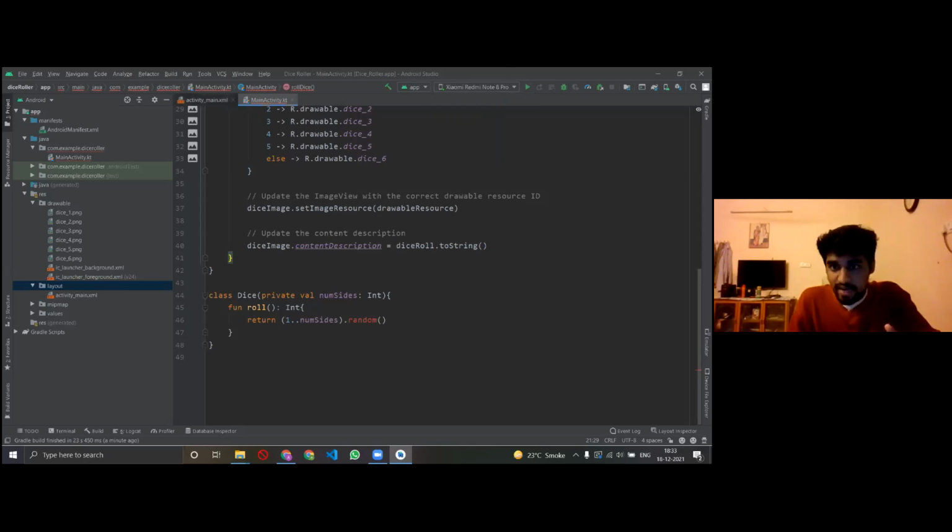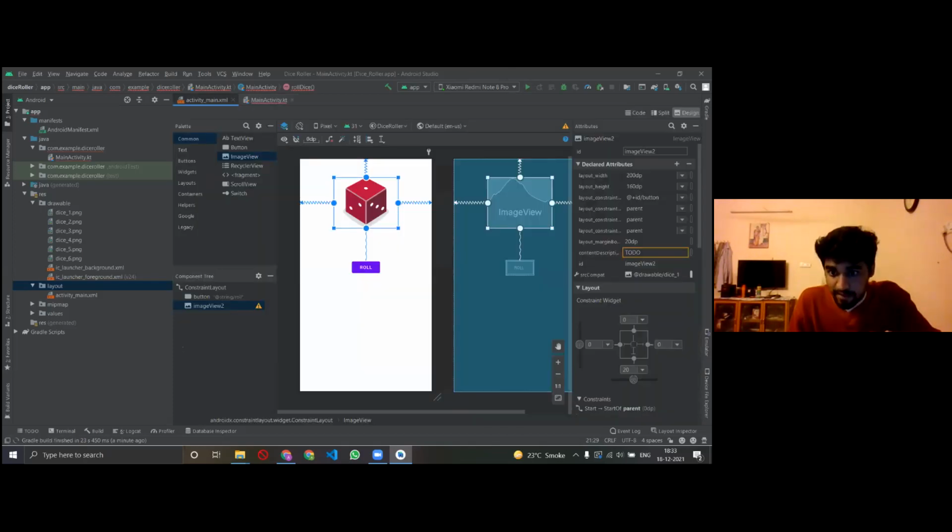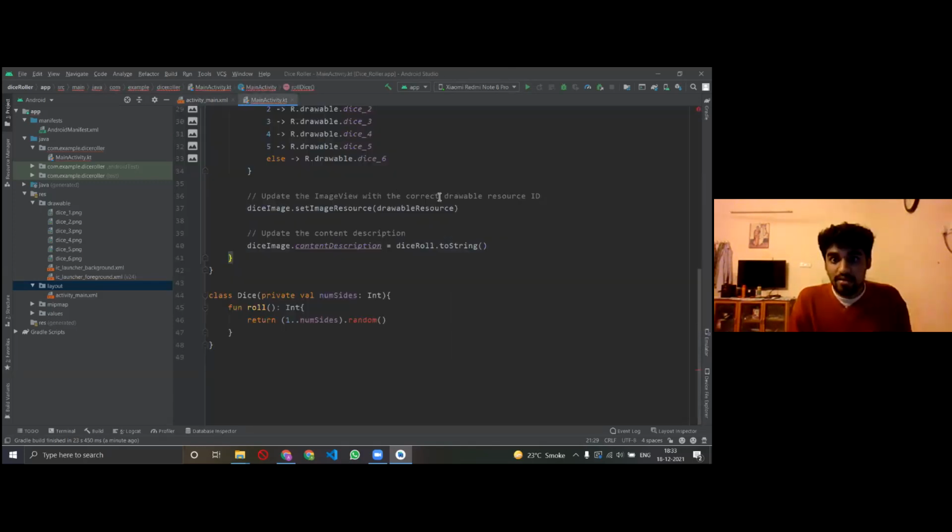I'll just finally check if everything is okay, and now I'll run it. I'll just show you guys. It is running. See below, you can see it's loading, installing. Okay. So I'll just quickly show it to you guys.